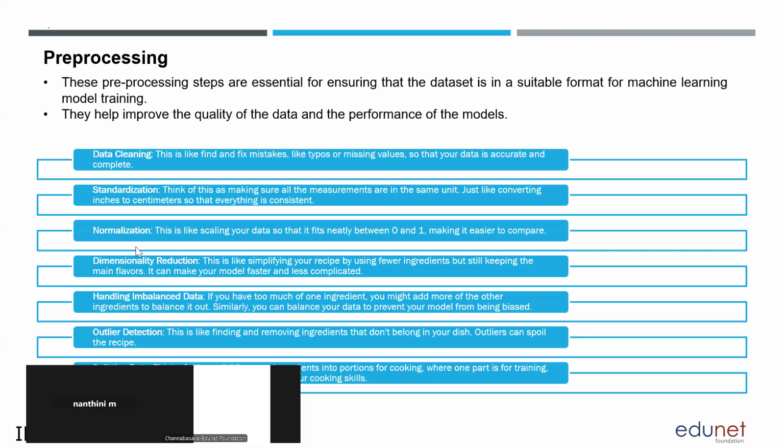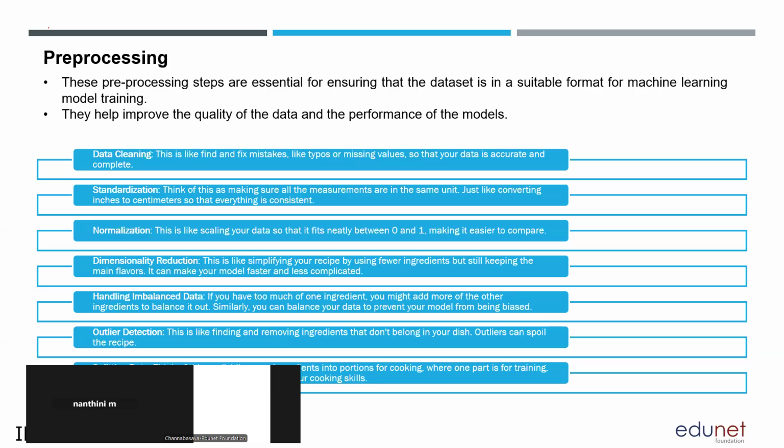Then the third part is normalization. This is done to make the task very easy. If you have a range of values from 0 to 2000, 3000, it will be very difficult for the machine to process those values. So you can do scaling from 0 to 1, or convert all the values into numerical values of a specific range. It will be easy for the machine to process. That is nothing but normalization.